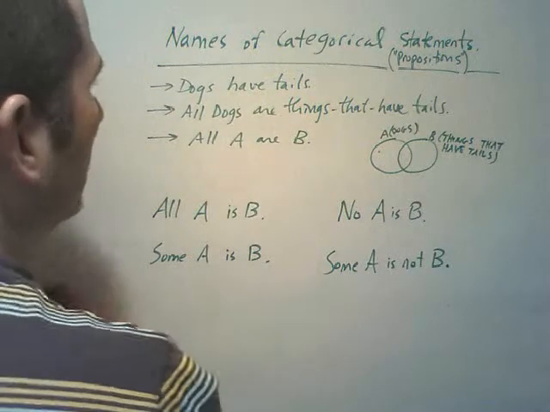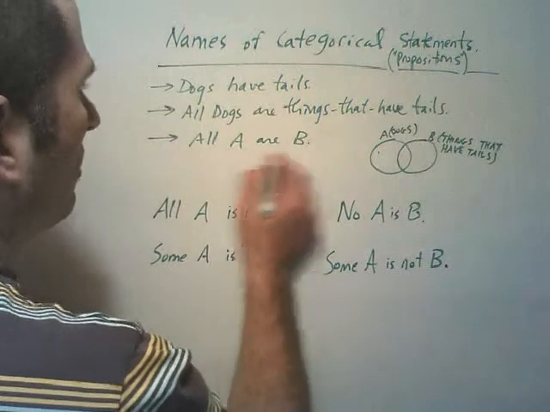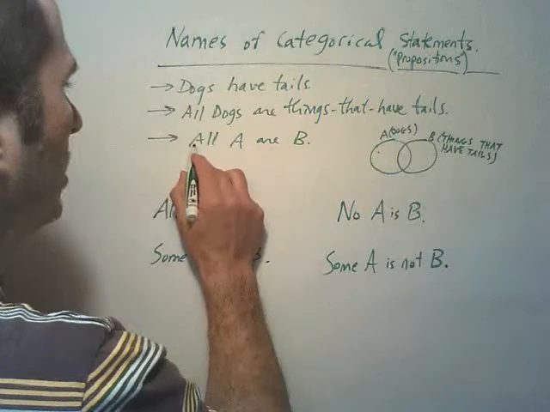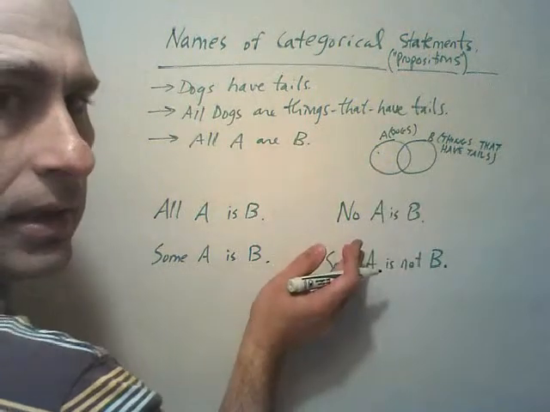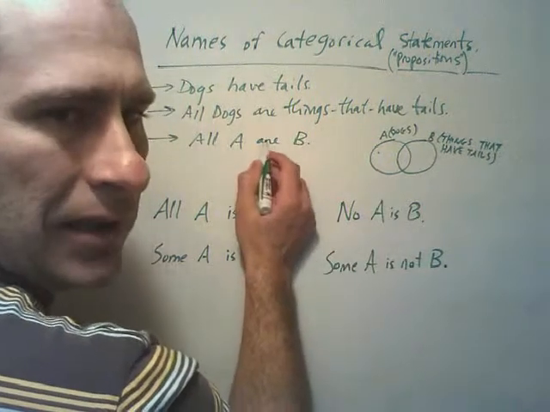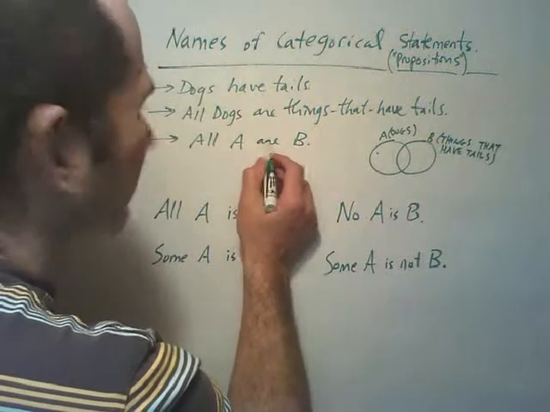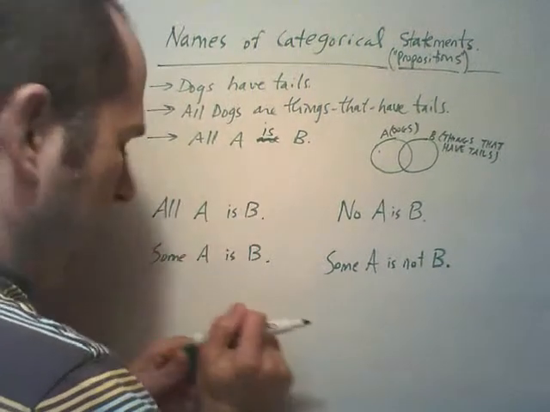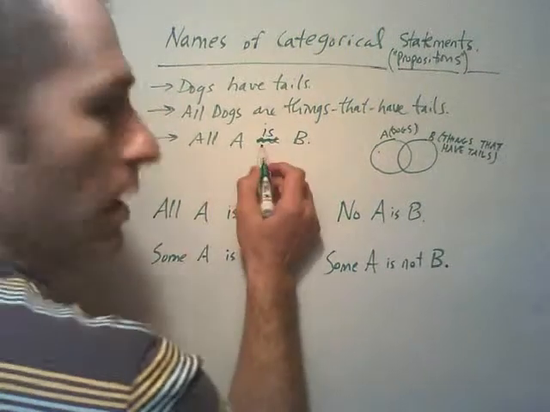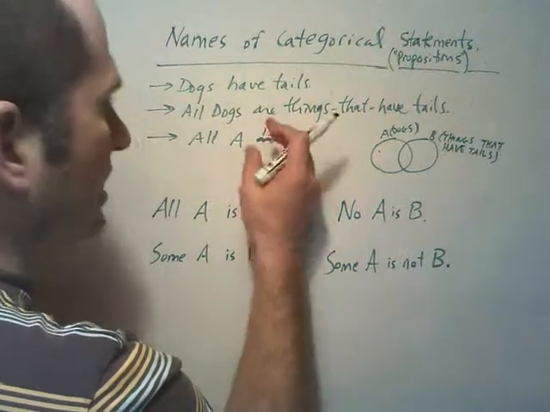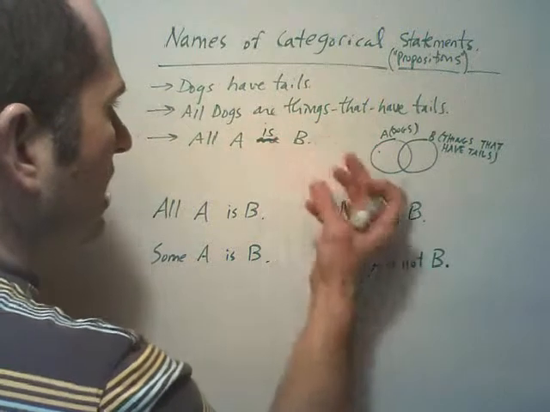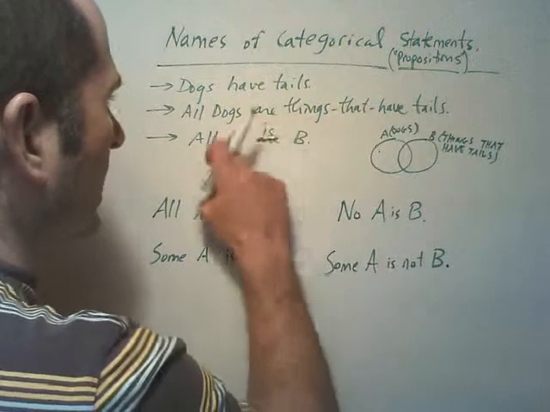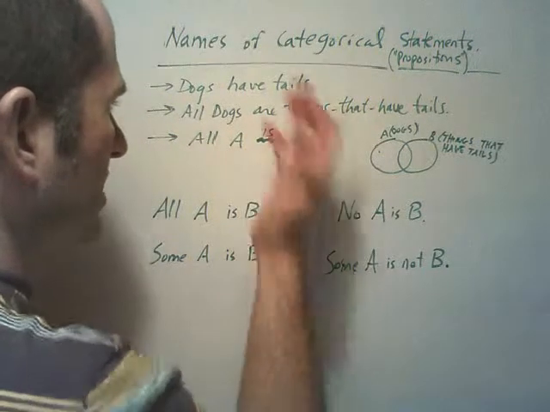Now, the way this would come down into form, we just drop out the content, and we go: all A are B. Now, the are is very... let's be really loose with this. We usually say is, be, even though sometimes we mean plural, okay? And this, by the way, is called the copula. It's the equation sign or the relation verb that relates the two, okay? So the is the copula.